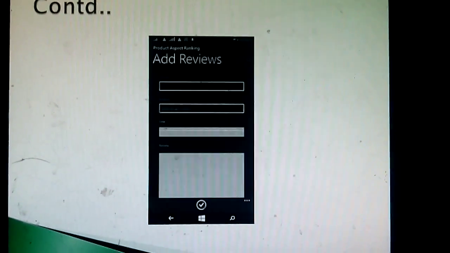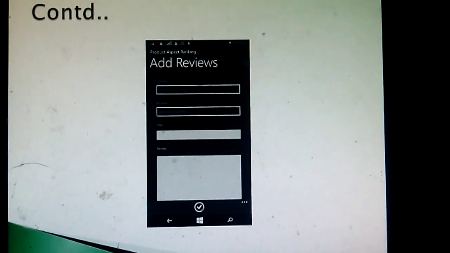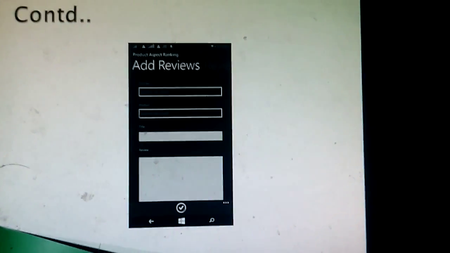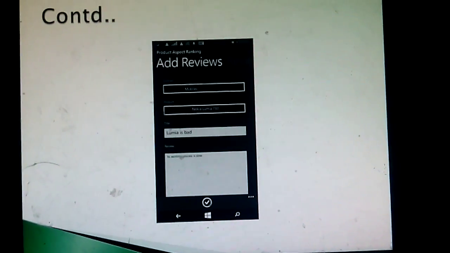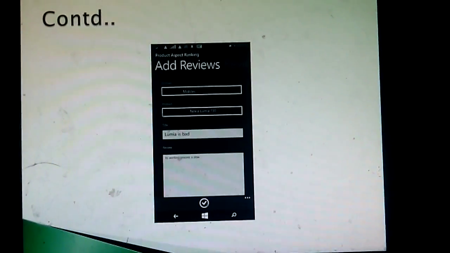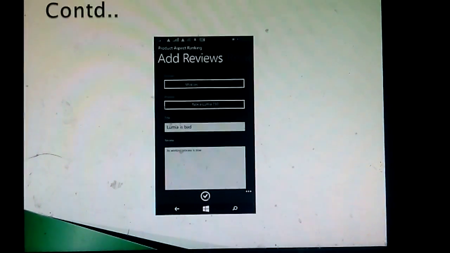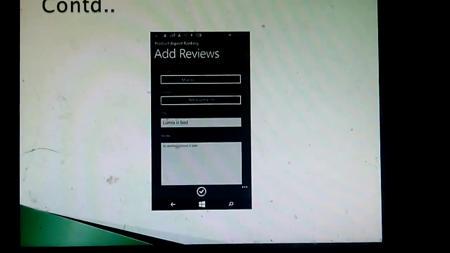Next menu is add review. If we want to add a review for any product, first we need to select the domain, then the item, then the title for that review, then we can give the review like this: mobile Nokia Lumia 730. Title is Lumia is bad. Review is its working process is slow.